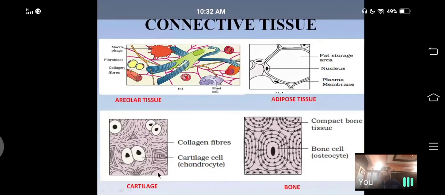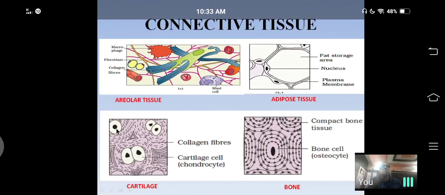Here, the matrix of the cartilage consists of a large number of fluid-filled cavities. You may see here, these are all the fluid-filled cavities. These are called lacuna. What are lacuna? Lacuna are the fluid-filled cavities present in the matrix of the cartilage. Inside these lacuna, there are cells called chondrocytes or chondroblasts.